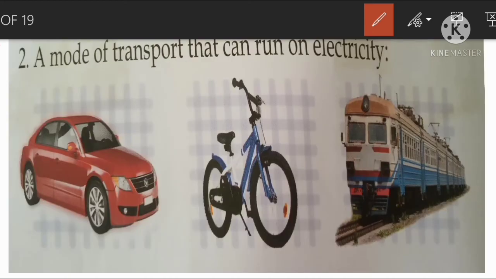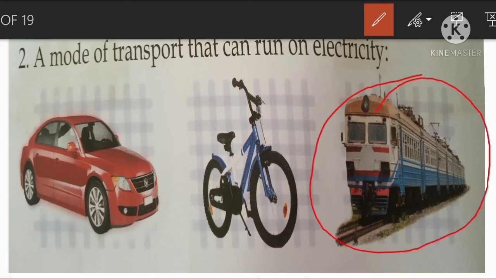Second one, a mode of transport that can run on electricity. Which one runs on electricity? Car, bicycle or train? The car needs diesel and the bicycle doesn't need petrol or diesel, right? So next is train. The train needs electricity. So circle the train here.